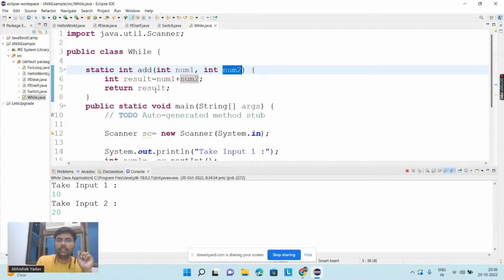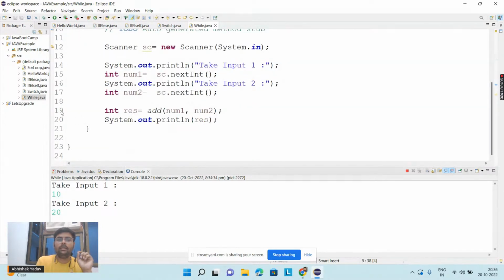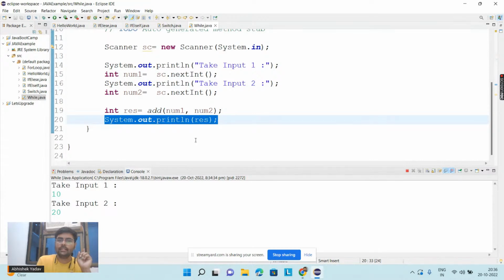After that you are returning result. The moment you return result, you return from line number 7 and come back to line number 19, and you say the right hand side is performed and I am getting the result as 30, and this 30 will be stored inside the variable result. You will get the answer on the output screen, that is 30. So let's hit the button and you can see the answer 30 on the output screen.